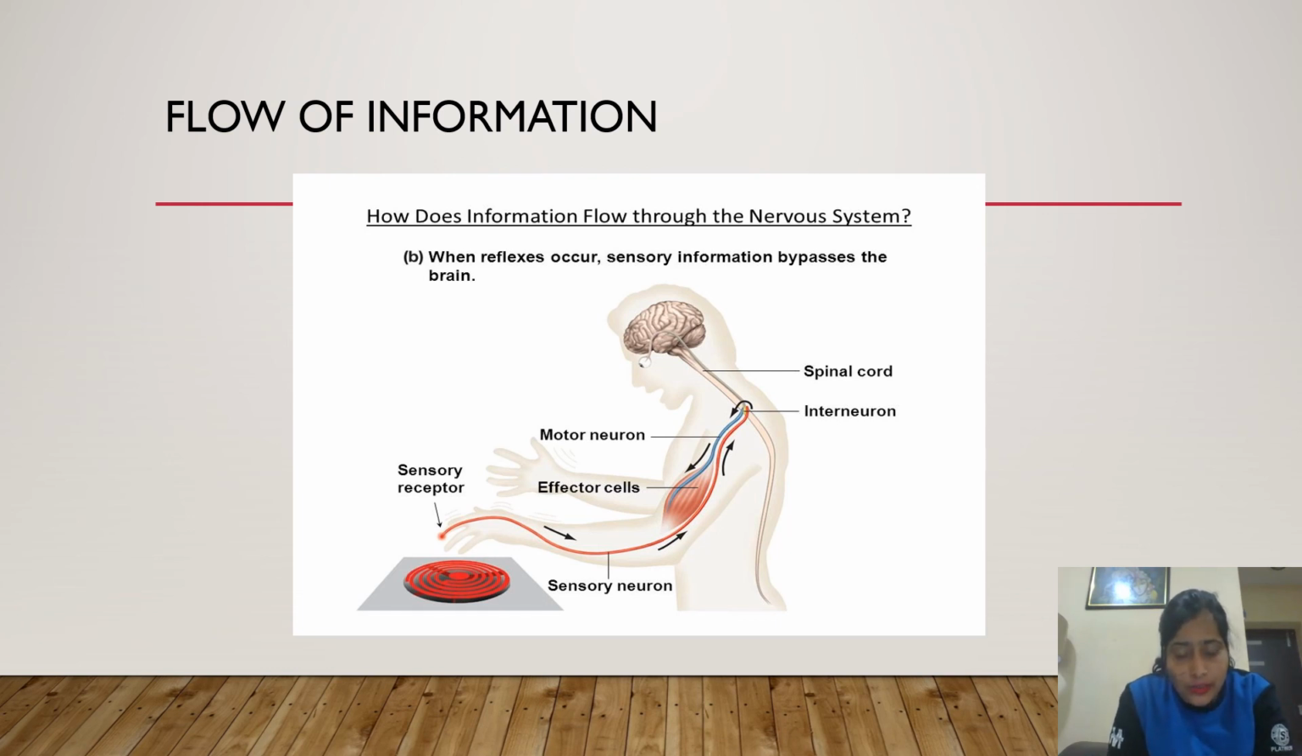So the sensory receptor receives the stimulus and passes it to the sensory neuron. Then the sensory neuron generates another signal that passes to the effector cell, then to the motor neuron, then to the interneuron, then to the spinal cord, and then finally to the brain. From the spinal cord and brain, again a signal comes to the motor neuron and effector cells, and finally our body removes the hand from the hot surface.